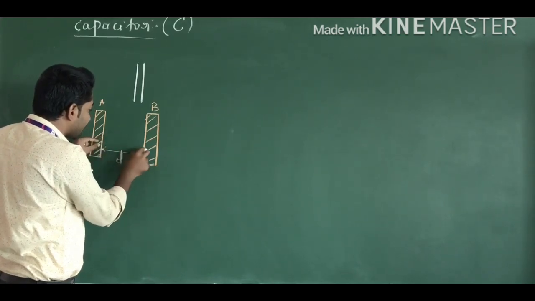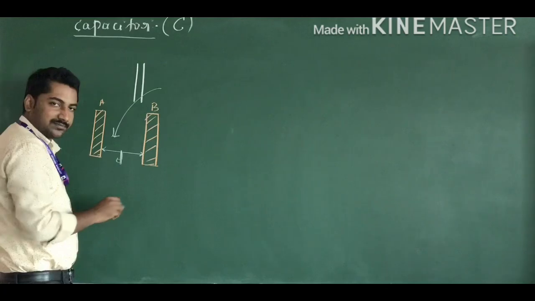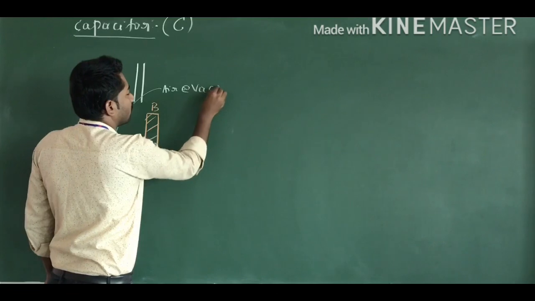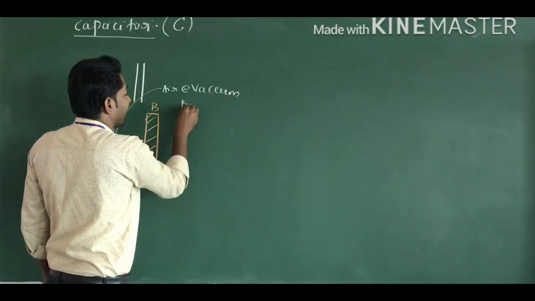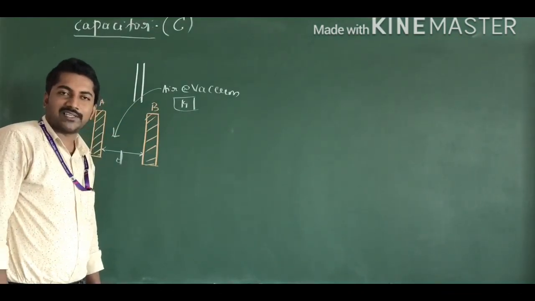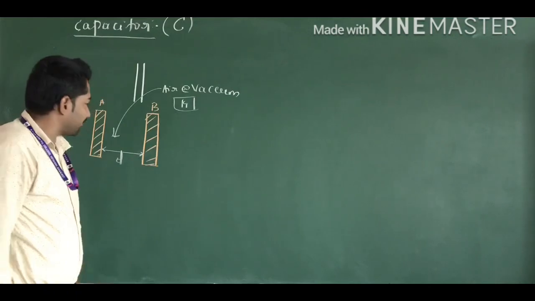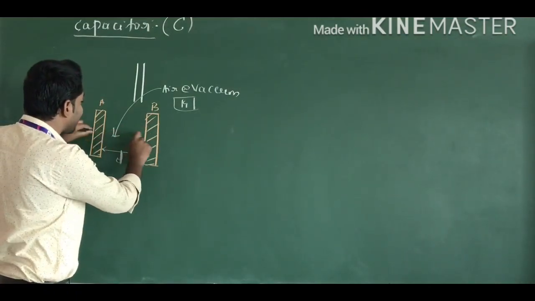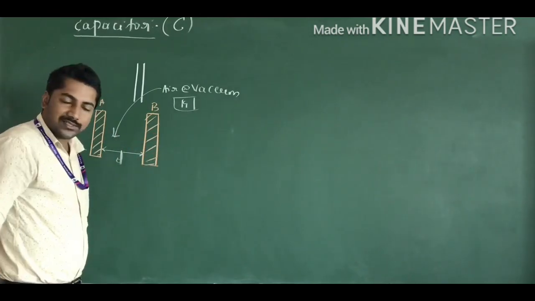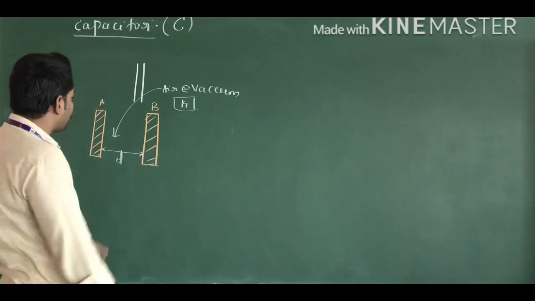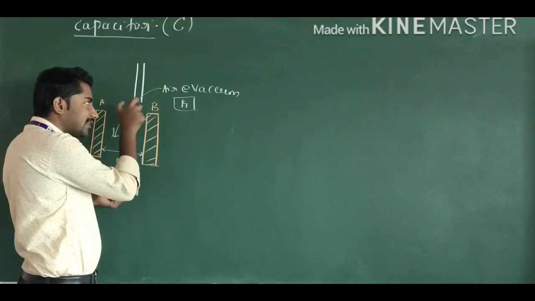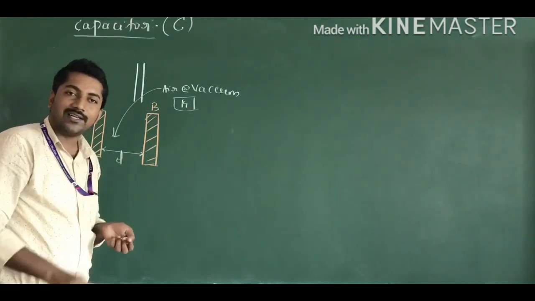This distance is filled by air or vacuum or any dielectric medium with a constant K. A dielectric is nothing but an insulator. So the two conductors are separated by a dielectric medium, or by a small distance, and this gap is filled with air or vacuum or a dielectric medium.